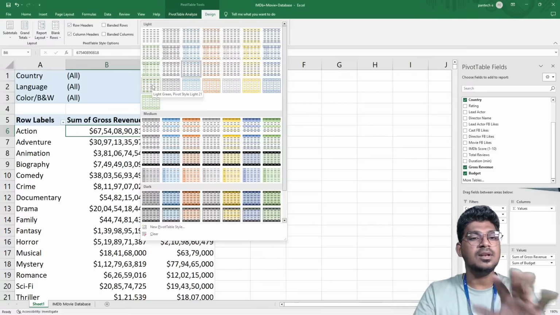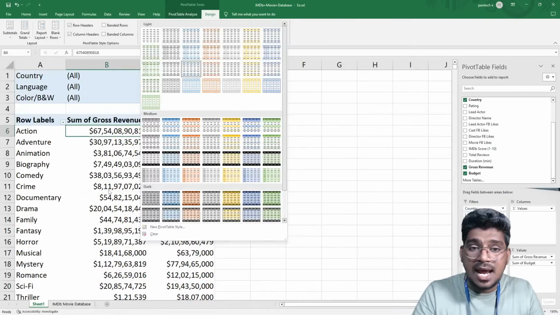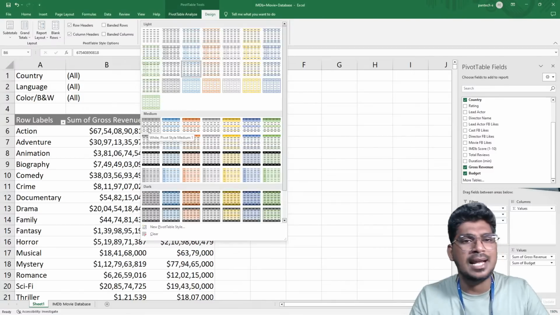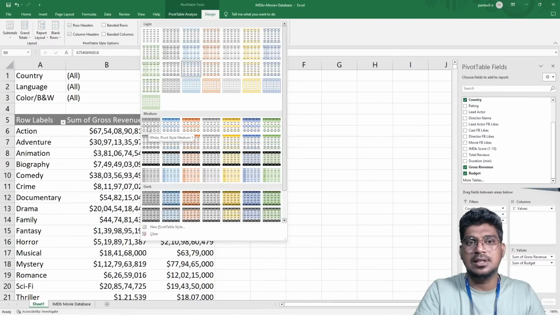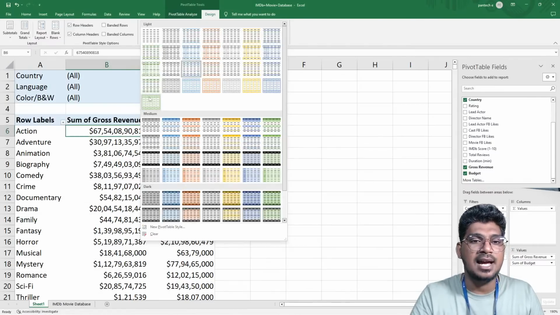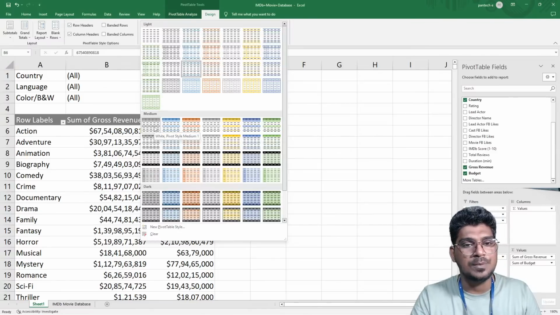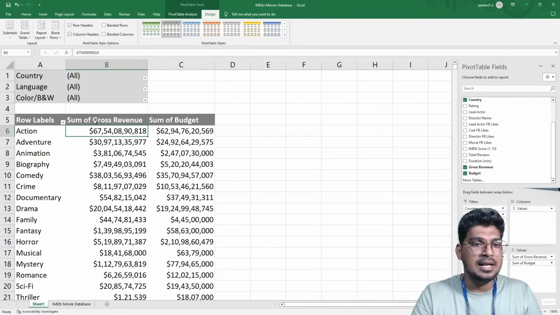Okay, so this is a lighter style, this is a medium style, and this is a darker style. I would mostly prefer medium and lighter, which will be more helpful for visualizing in a clear and more interactive way. For that I'm going to select this option. This option is good, and this one is good too, but you can use this particular option, which is pretty good to see this data. Now I'm going to select this one.